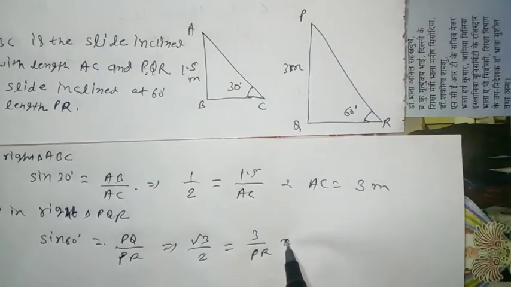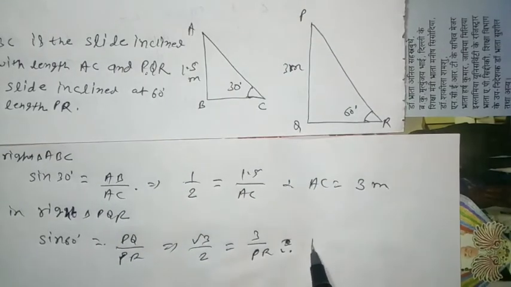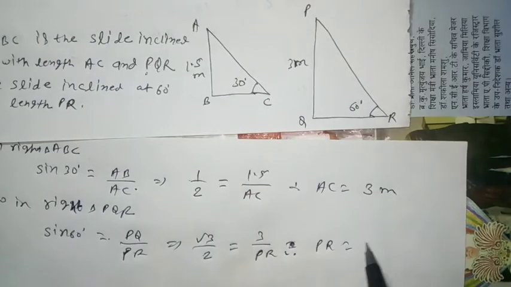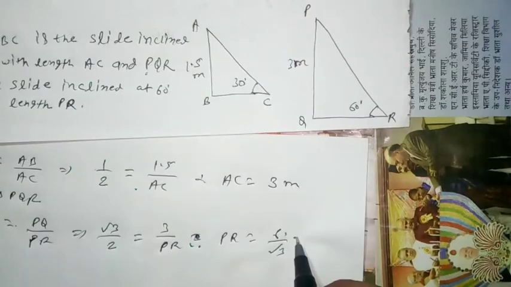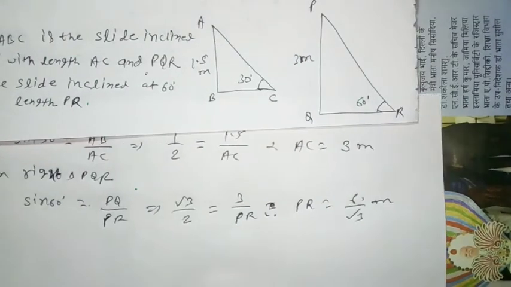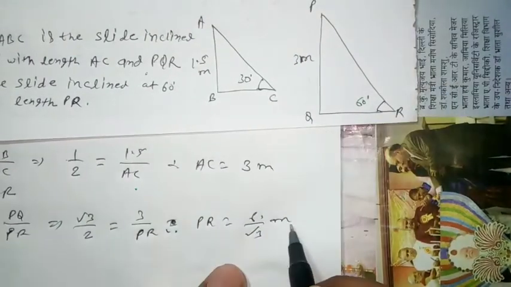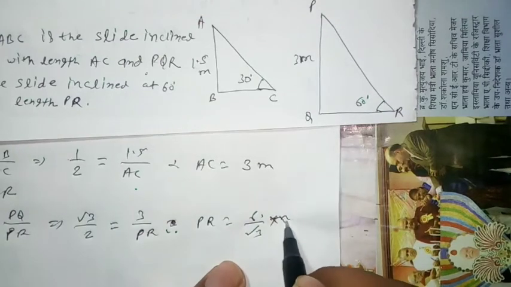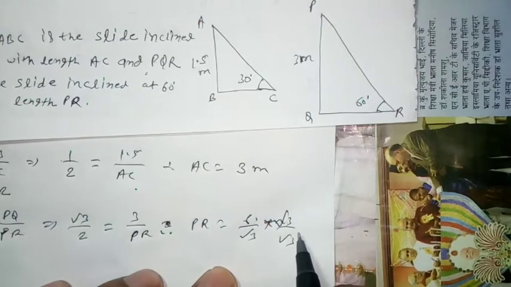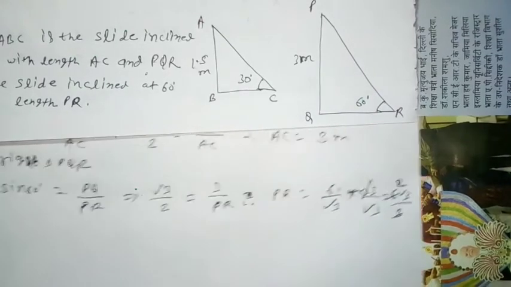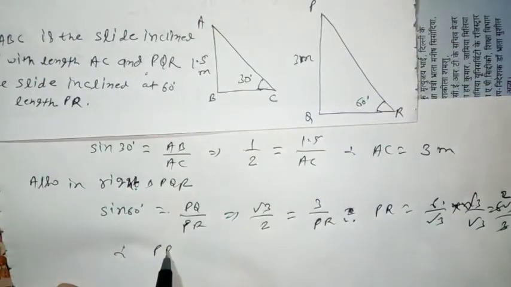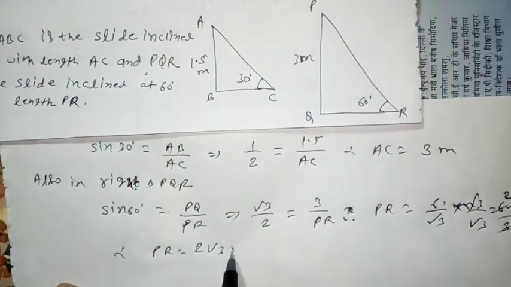Therefore, PR is equal to 3 into 2, 6 by root 3 meter. We also multiply root 3 by root 3. Okay, then we get 6 root 3 by 3, 3 into 2 is 6. Therefore, PR is equal to 2 root 3 meter.